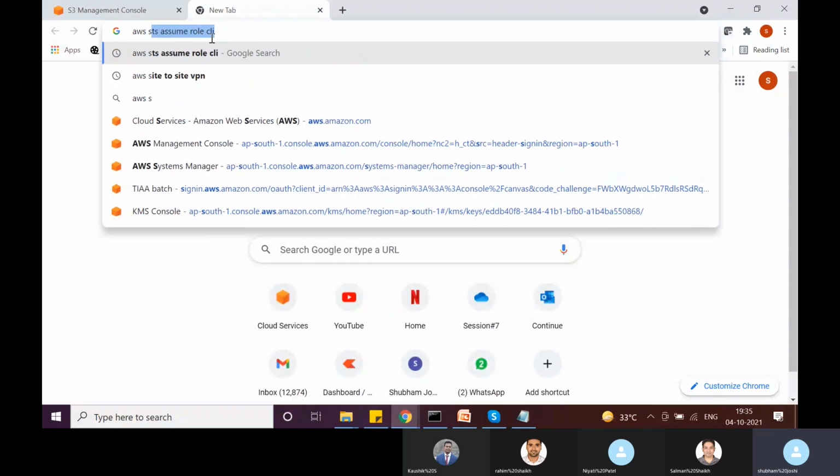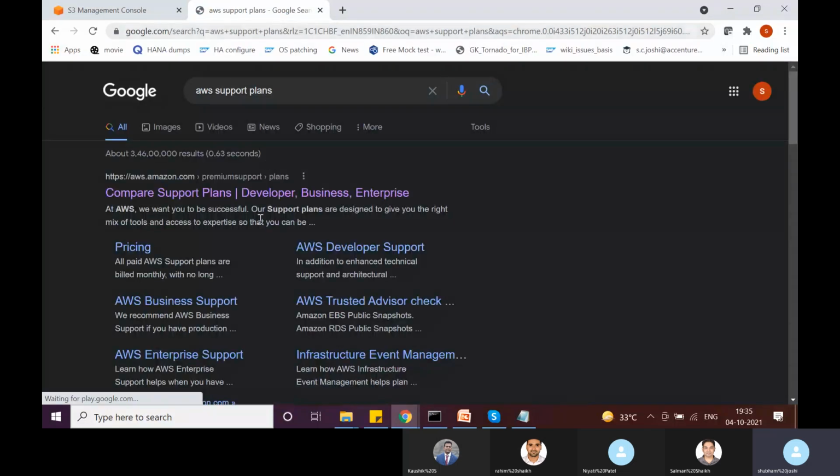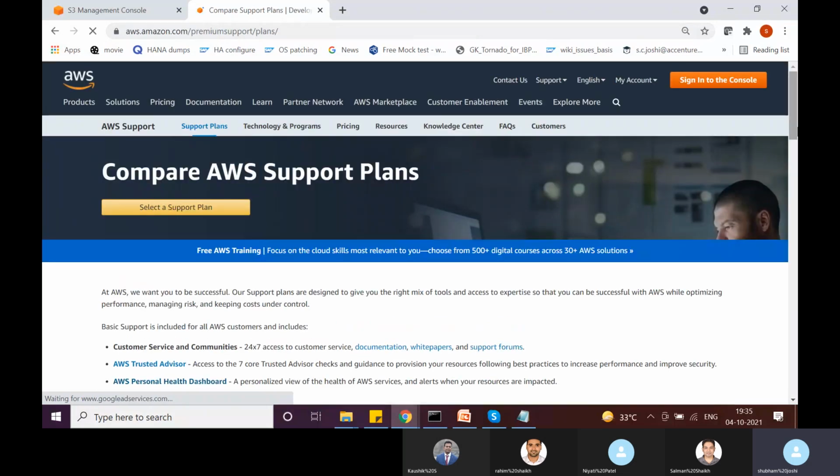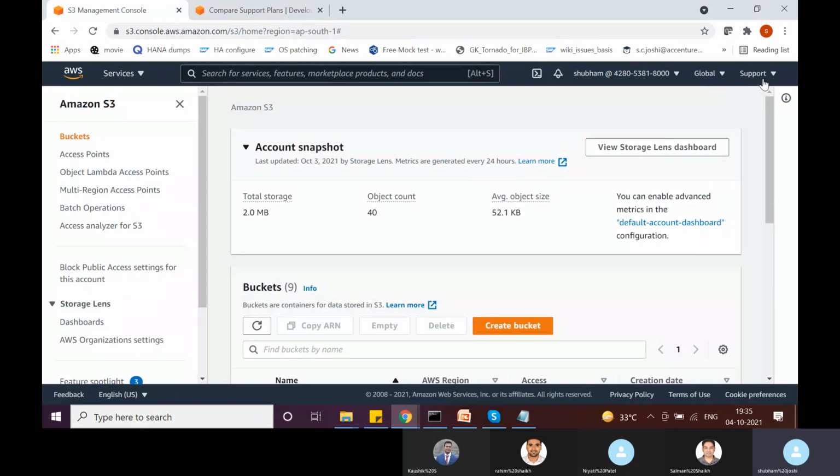For example, if we see AWS support plans, there are 4 support plans essentially. If I go here, compare support plans, we can see there are essentially 3 support plans: developer, business, and enterprise. There is another support plan, basic, which everybody has access to, right?